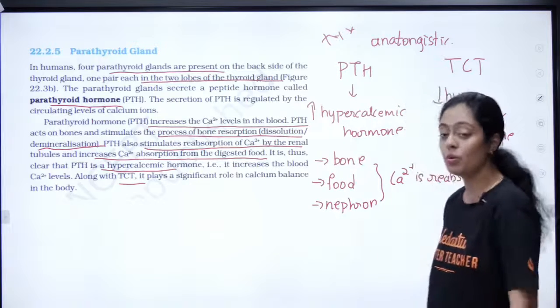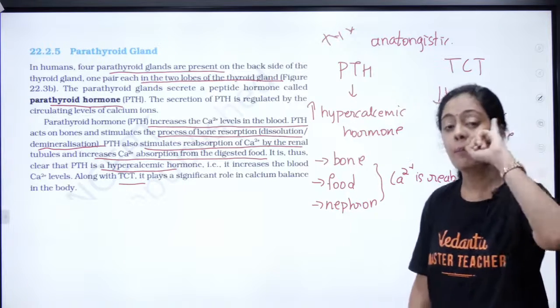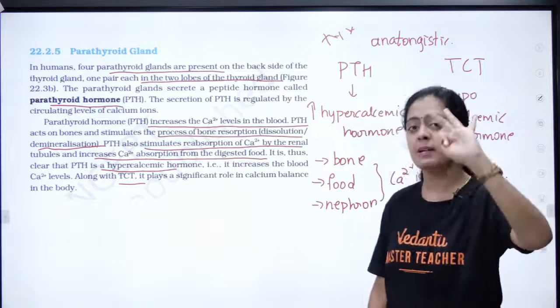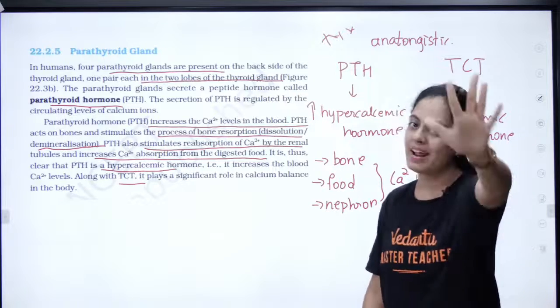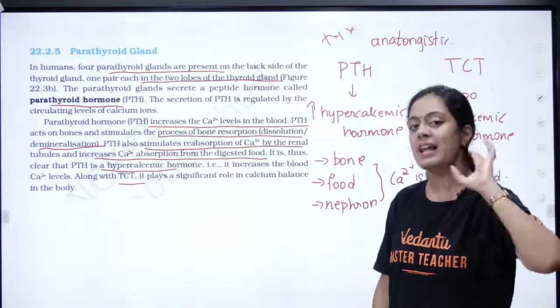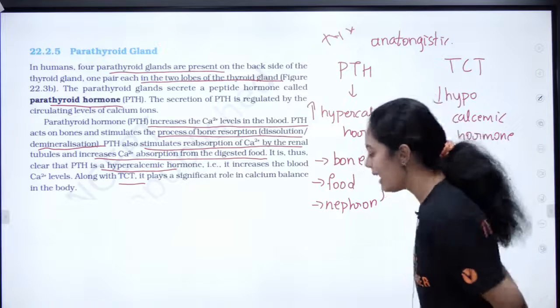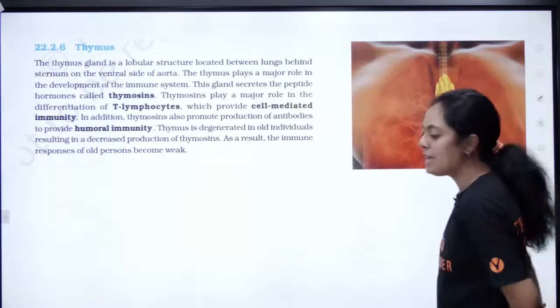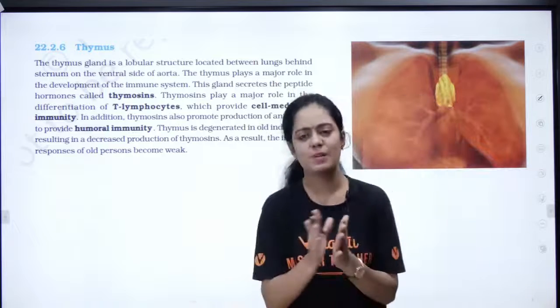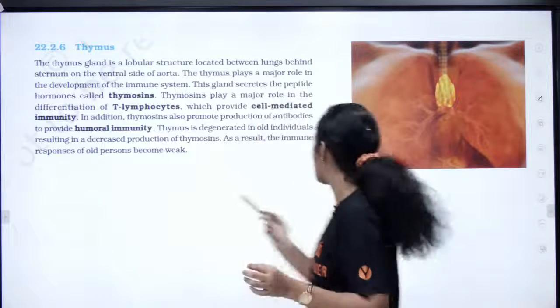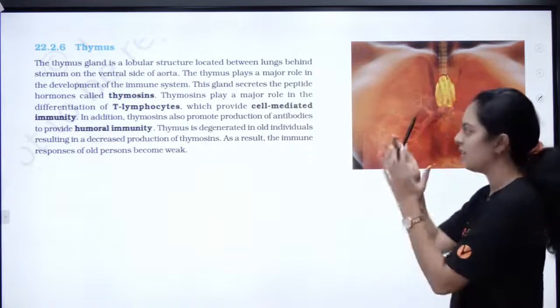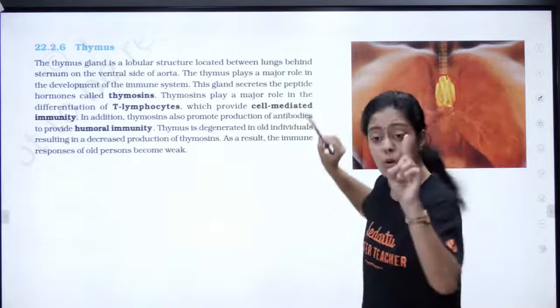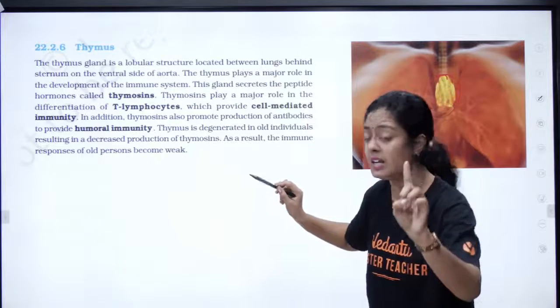So we can continue. What have we finished so far? Hypothalamus, pituitary, pineal, thyroid, parathyroid. We are halfway through. We still have 5 more glands. Okay, yes. Now the thymus. What is this thymus? The thymus is in your chest, in between your heart. Okay, so where is it located? The location is very important. They can definitely ask it in your NEET exam.